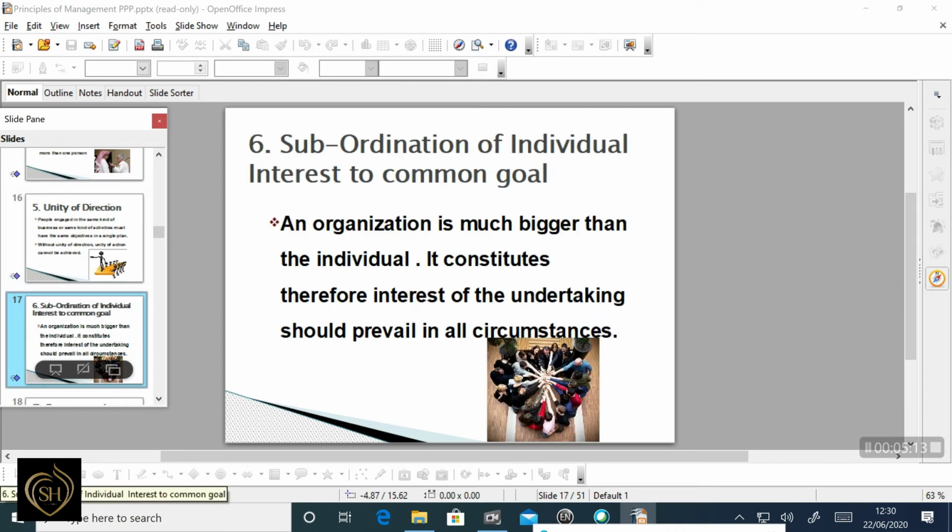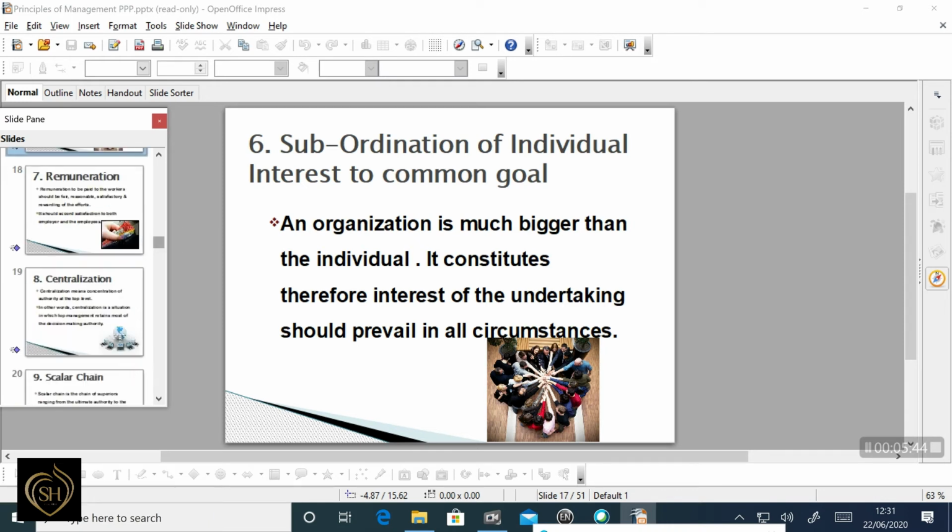The next one is subordination of individual interest to common goal. In an organization, the interest of the organization is also the interest of the individual. So when there is a conflict between the individual and the organizational interest, the organizational interest must be considered. More importance will be given to the organizational interest. This can be achieved when the managers are honest and fair in their dealings. So more importance will be given to the organizational objectives.